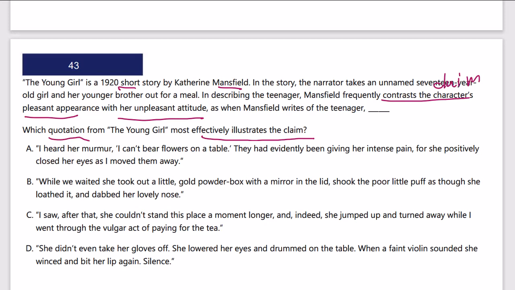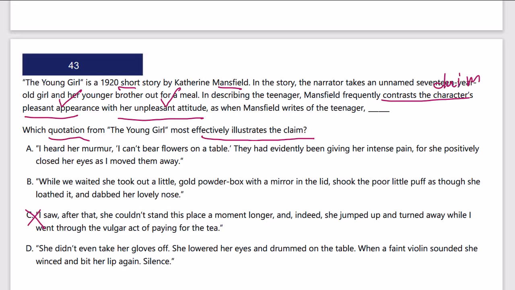So by the way, whenever we compare and contrast, we have to include two things. Oftentimes in wrong answer choices, we'll just have one of those things. For example, we might look at answer choice C. I saw that after she couldn't stand this place a moment longer, and indeed she jumped up and turned away while I went through the vulgar act of paying for the tea. Well, that kind of shows she's unpleasant, but there's nothing in there about a pleasant appearance, just an unpleasant attitude. So I have to have both parts in there for a correct comparison.